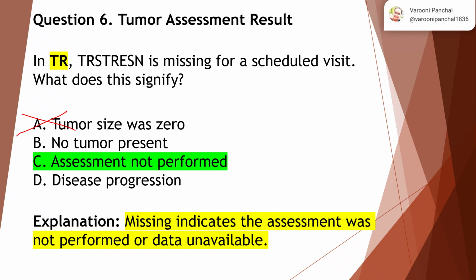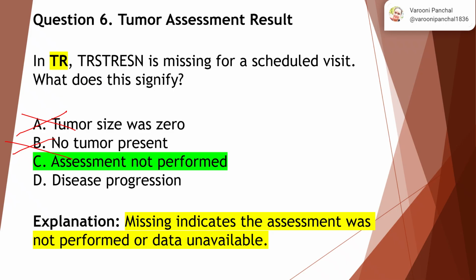If the tumor was not present, then how could it go as missing, right? So this is not the right answer. If the tumor was not present, that means the test was performed, right? So it is a contradictory statement. And when it was performed, then how did it go missing? So these are all contradicting statements whenever you deal with such scenarios and questions. So you need to remember all these things.